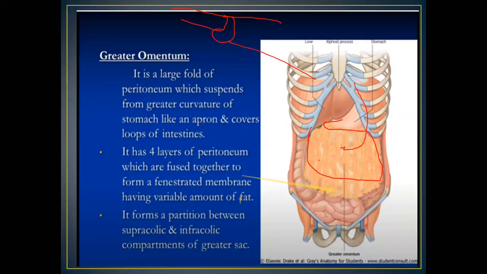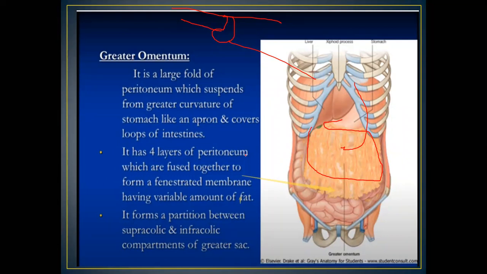Now, what is this peritoneum or this greater omentum? It has 4 layers of peritoneum which are fused together to form a fenestrated membrane which contains a variable amount of fat. So it has a fair amount of fat. Now it forms a partition between the supracolic and the infracolic compartments of the greater sac.